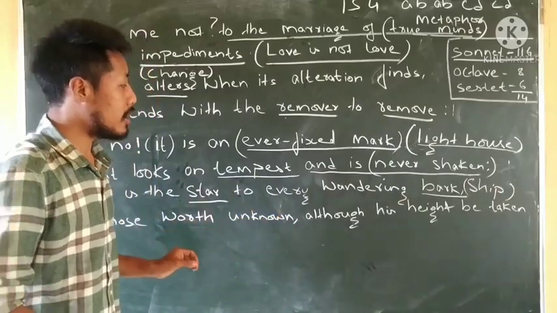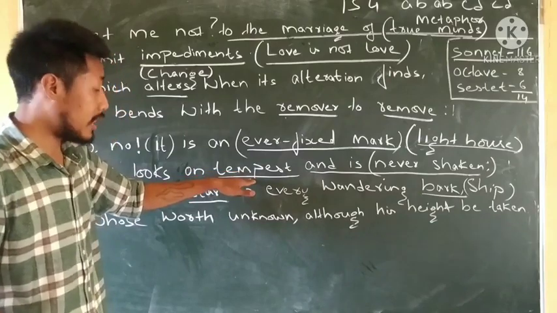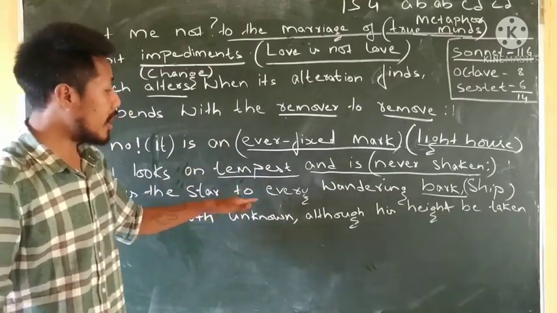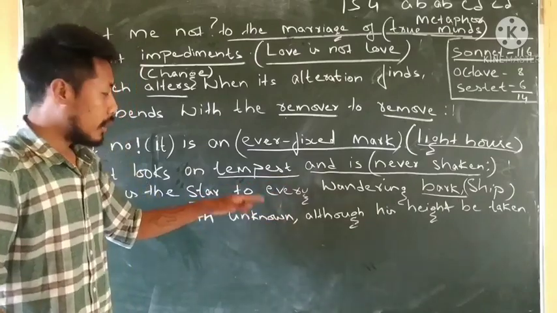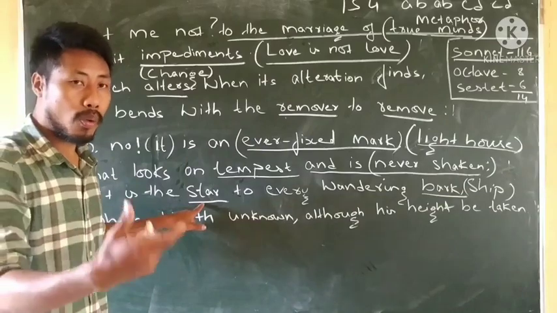In case the sailors get lost in the sea, in the stormy winds, in the tempest and raging waves, in a very bad condition, when they have lost their way out, true love is like the star, the north star or pole star.